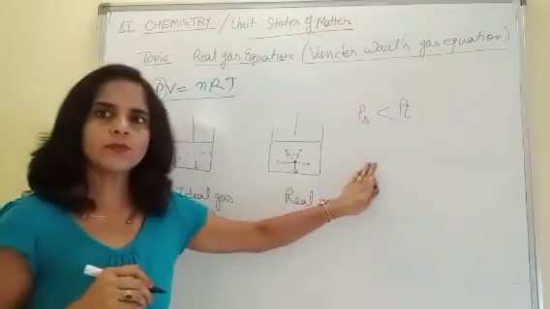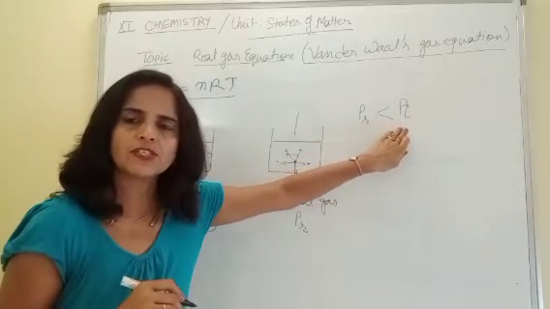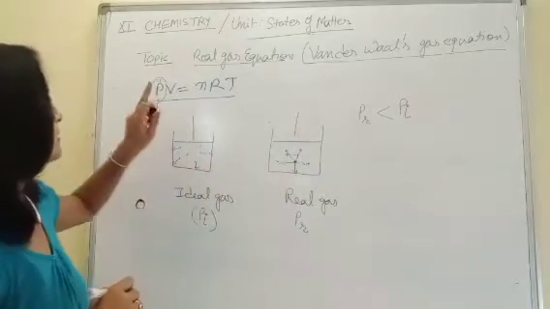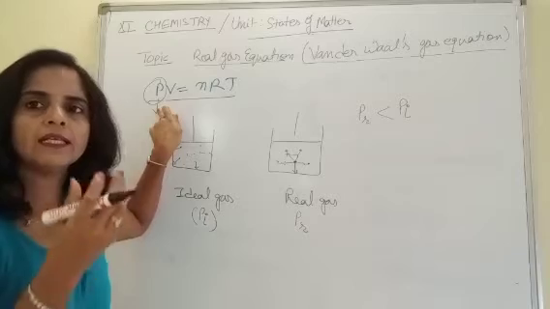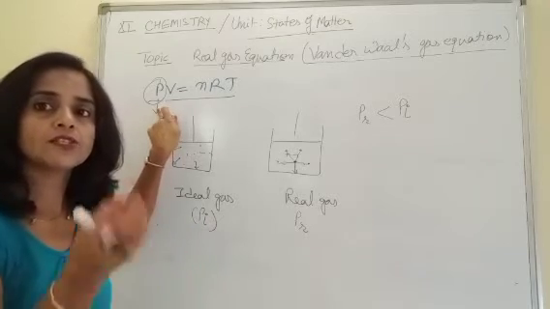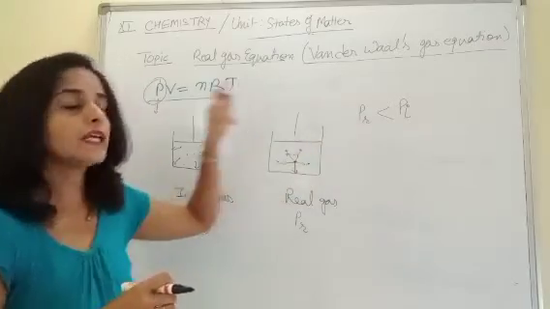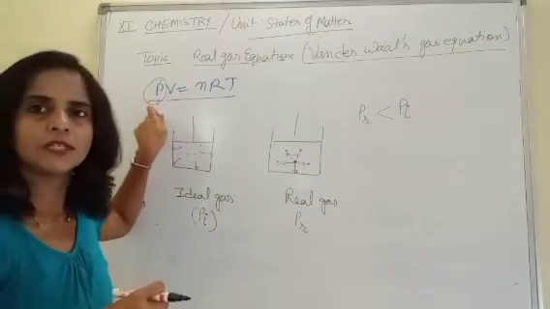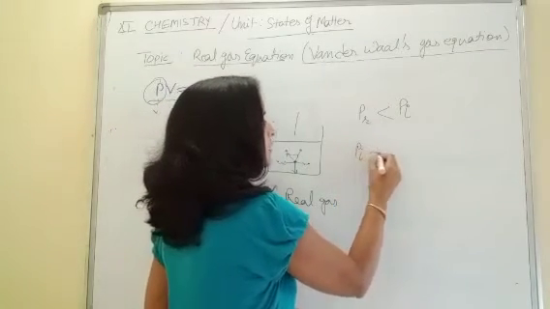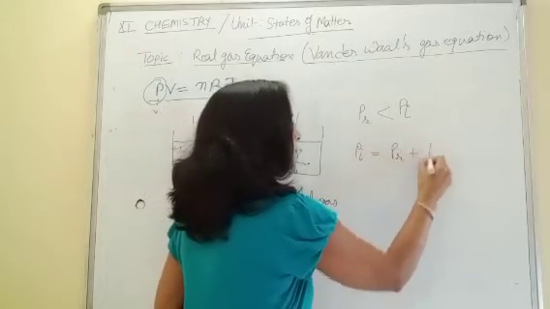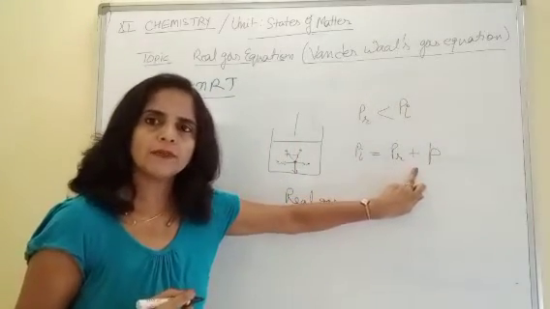Children, this is clear to you? So, if this pressure is coming lesser than this pressure, it means when we substitute this value in the equation PV equals nRT, some correction factor should be added to make this real pressure equal to the ideal pressure. So, when we substitute it here, it is equal to P real plus this correction factor, small p.